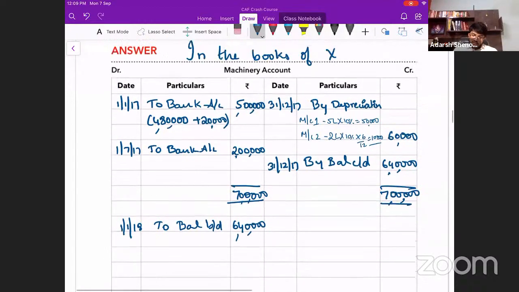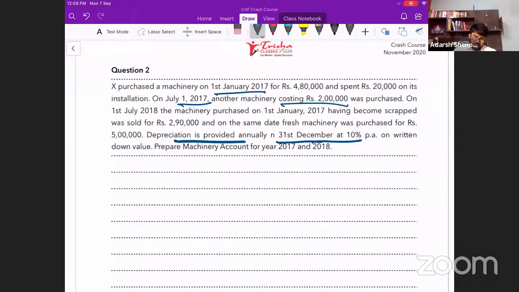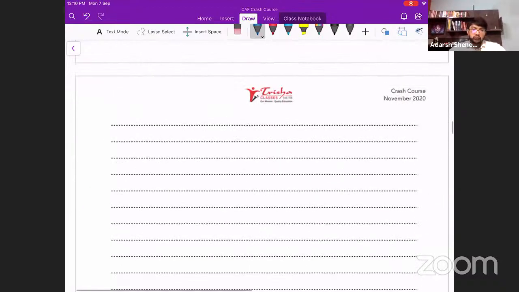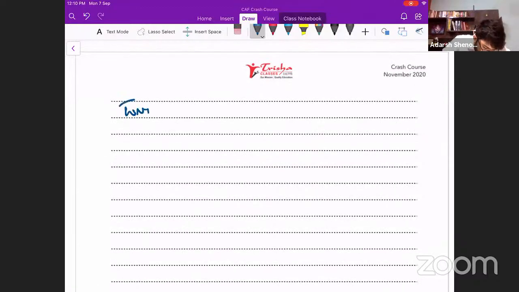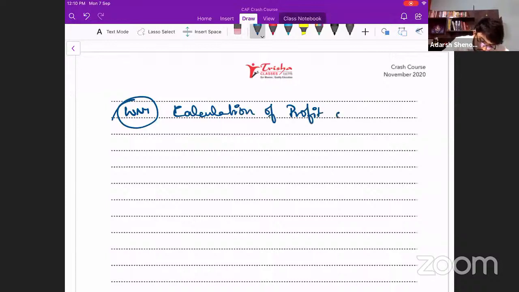Now, is there any transaction in this year 2018? Yes. On 1st July 2018, the machinery purchased on 1st January 2017 was sold. For how much price was it sold? 2,90,000. Can we calculate the profit or loss on sale of that asset? Is it machinery 1 or machinery 2 which is being sold? It is machinery 1 that was purchased first. It is being sold now.